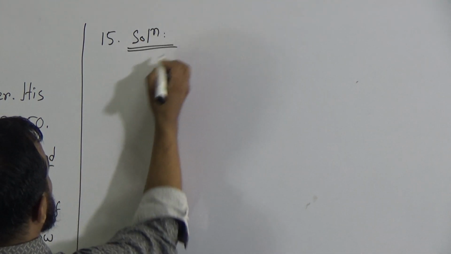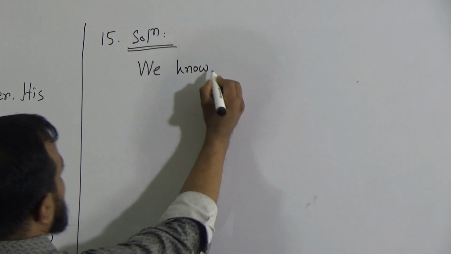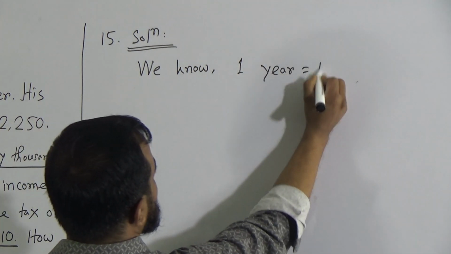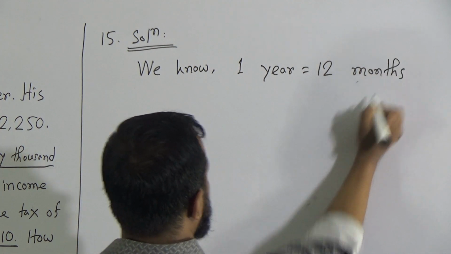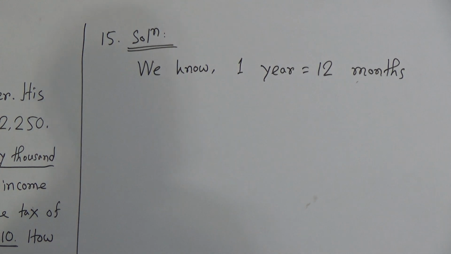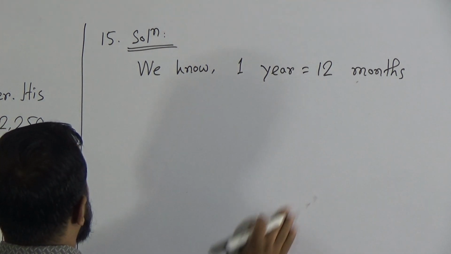Dear students, we know 1 year equals 12 months, because I am going to find out the annual income of Nilim. That's why first of all we write down, we know 1 year equals 12 months.